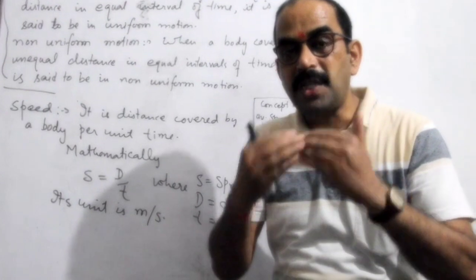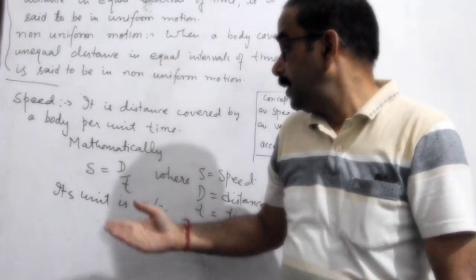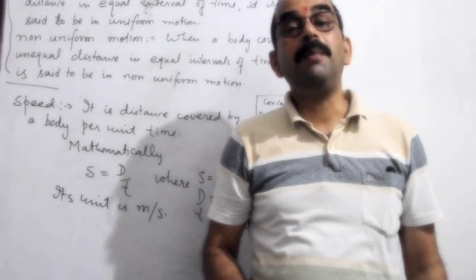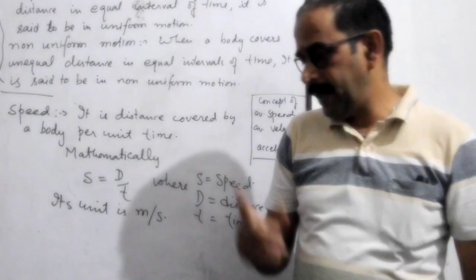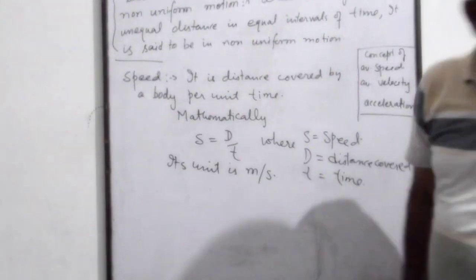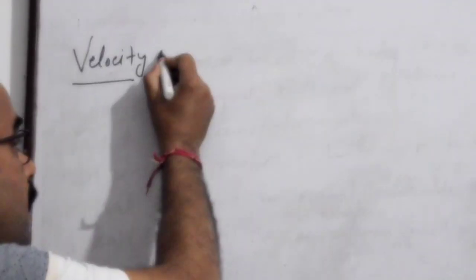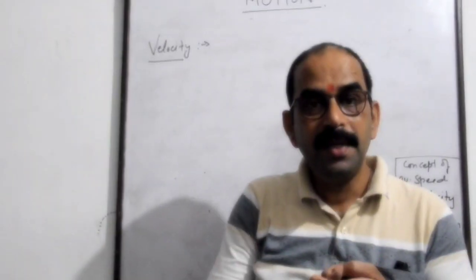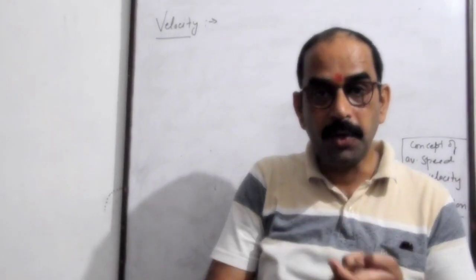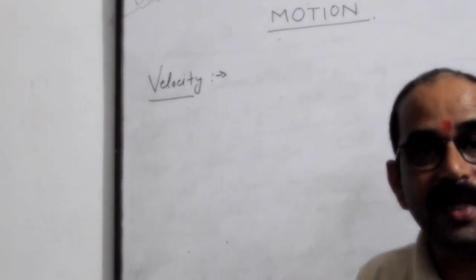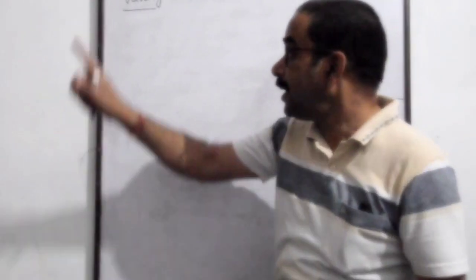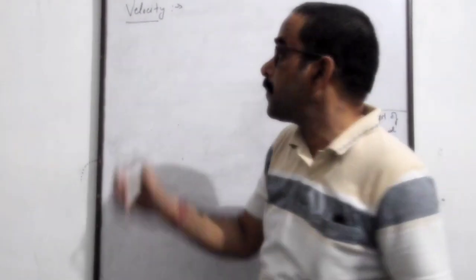If direction is also specified along with speed, it becomes velocity. Speed with direction is called velocity. Let us move on. Velocity. The only difference between speed and velocity is that in speed, no direction is specified. As I have already told you, speed is a scalar quantity, but speed with direction is called velocity. It has both magnitude and direction, hence velocity is a vector quantity.